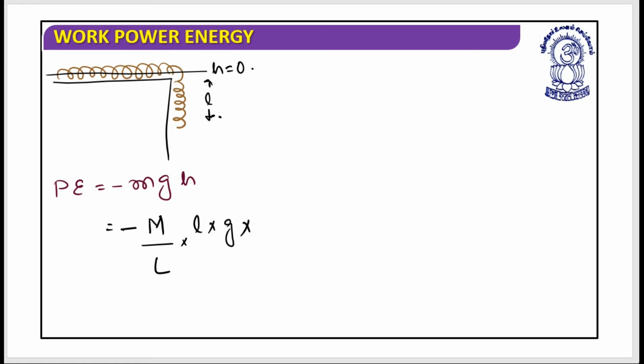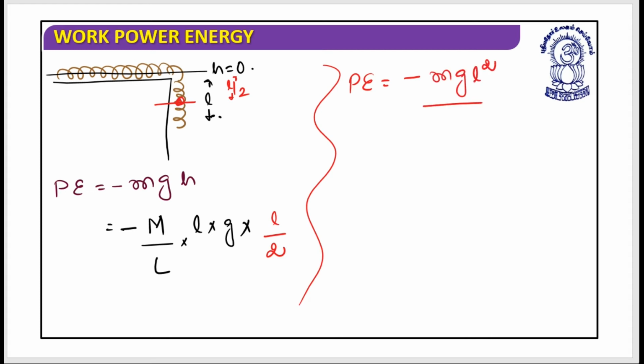Now how should I calculate h? It is just the center of mass of this portion, and it is at the length l by 2. So this is multiplied by l by 2, and if we solve this, the potential energy is equal to minus of m g l square divided by 2L. This is the potential energy, which could be written as minus mgl square divided by 2L. Is it clear? Are you sure? Now let's work on the second question.